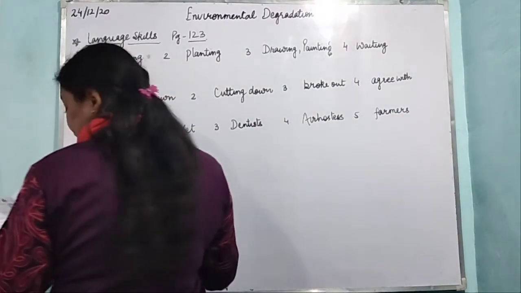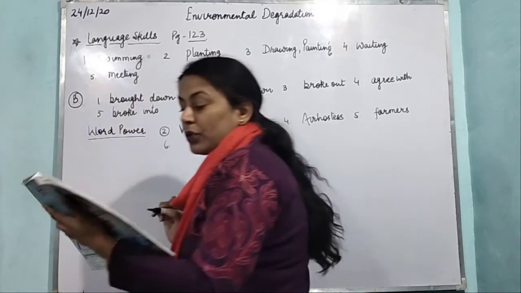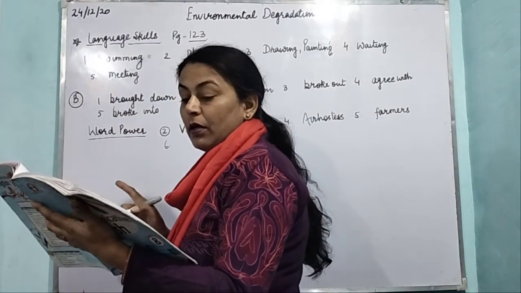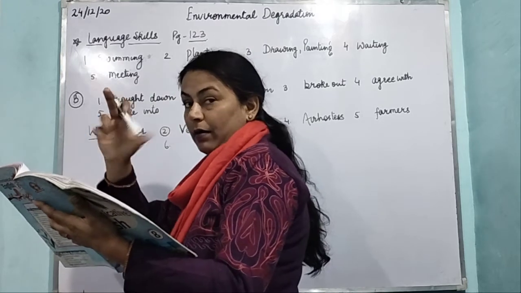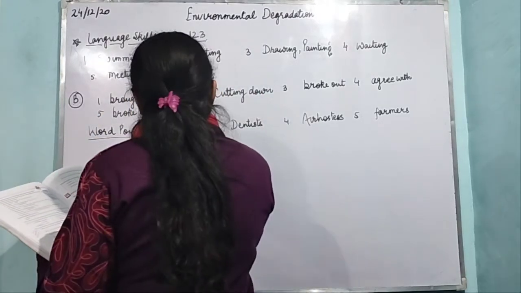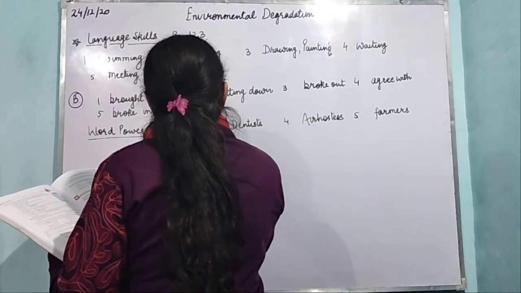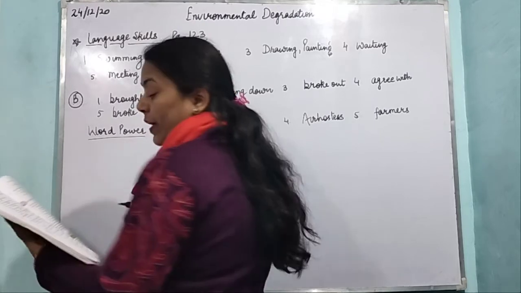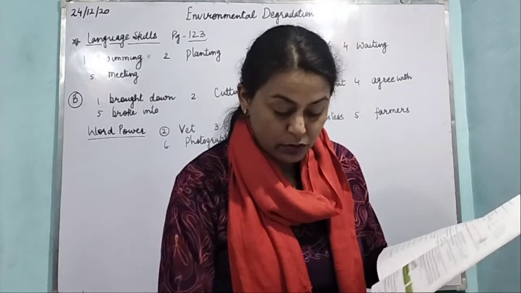Sixth: cut. I want you to look straight into the camera when you say those words. Camera. Photographer. Right. So we are over with this exercise also.